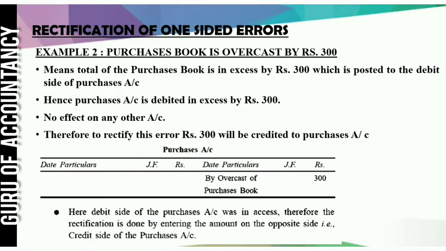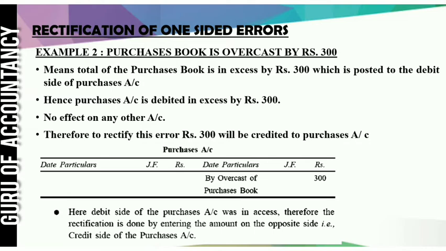Second, purchase book is overcast by rupees 300. That means the purchase book total is 300 more. That means the purchase account is debited by rupees 300 more. And here only the purchase account is affected, no other account is affected.